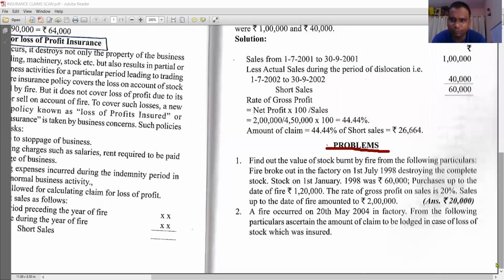Okay, look at students, first problem. Find out the value of stock burnt by fire from the following particulars. Students, what is the requirement?